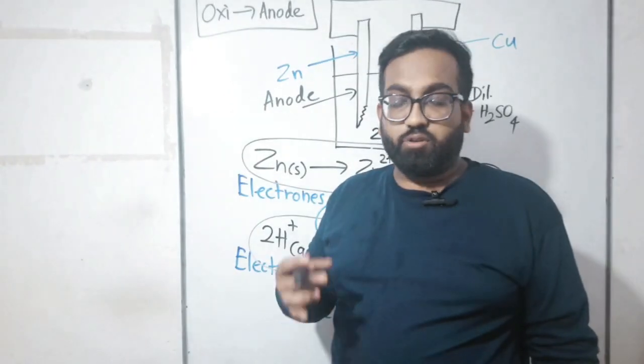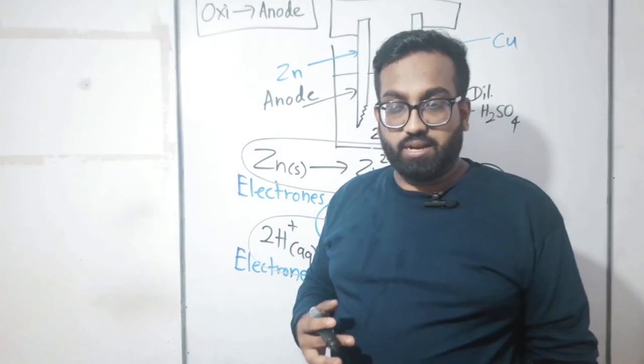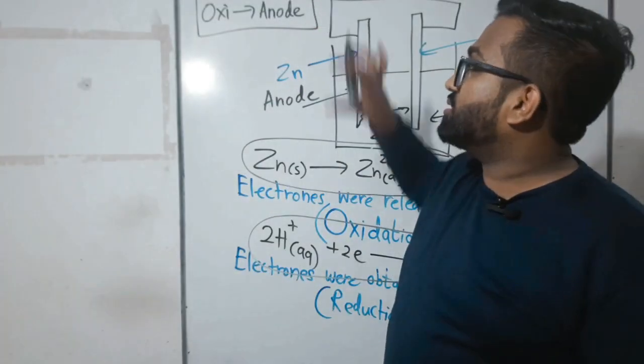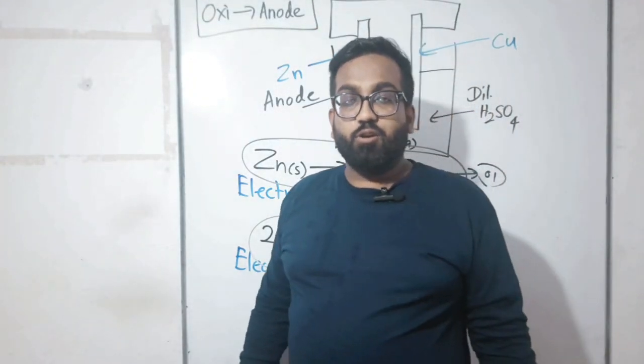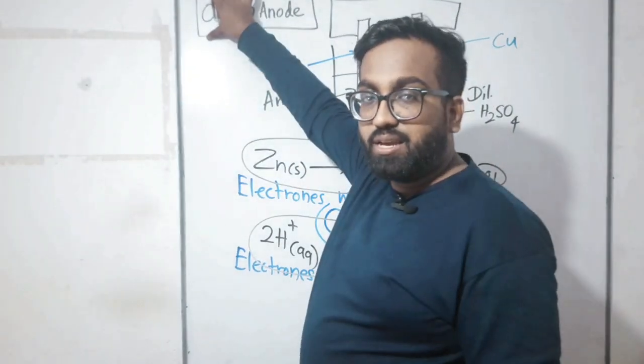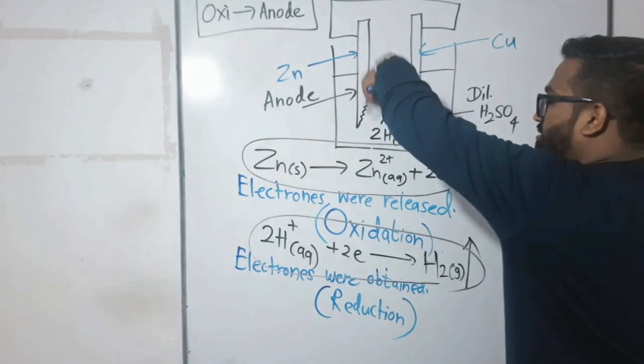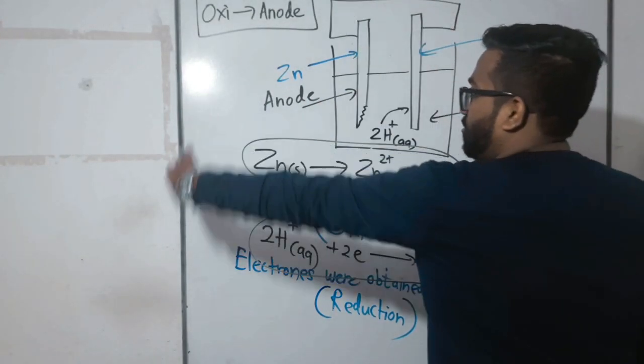No, children, right? Knowledge is with us to share, not to keep as secrets. So that's what I'm giving you. This is the point: oxidation, anode. What do you mean by anode? The place where the oxidation reaction happens is known as anode. The oxidation reaction happened near zinc, so it was known as anode.